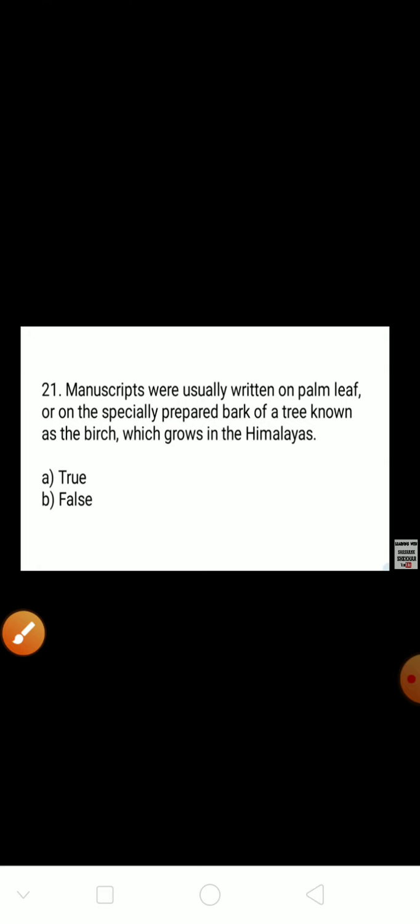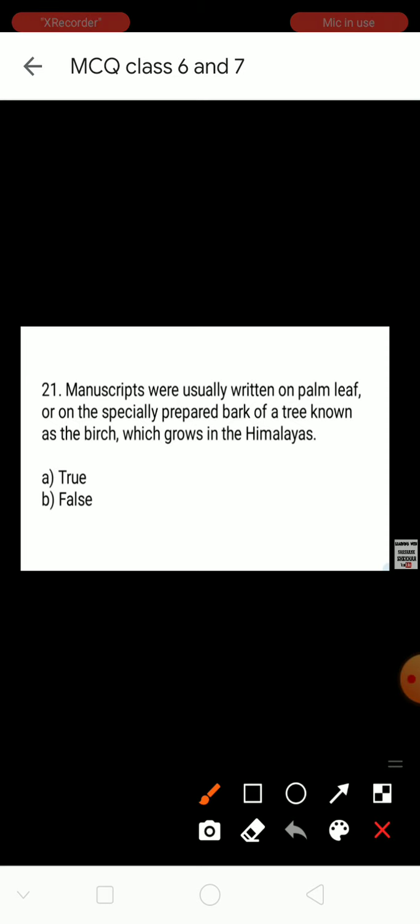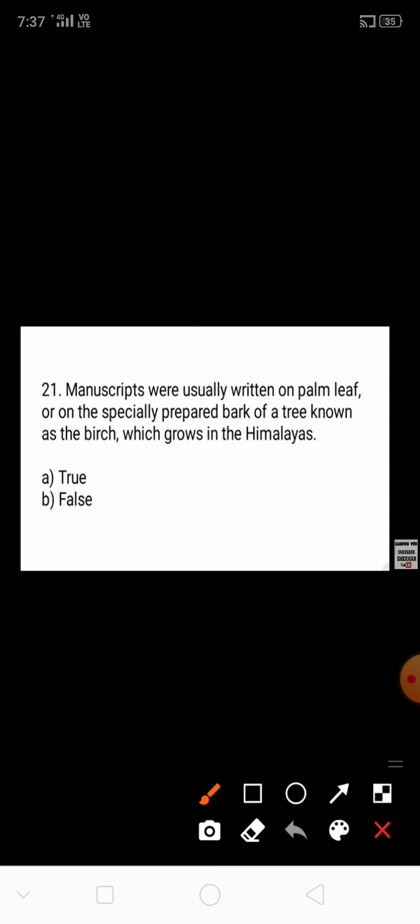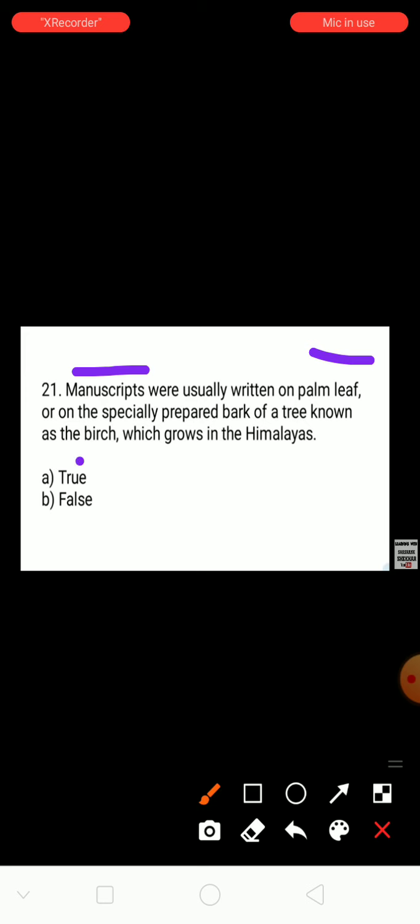Next question, question number 21. Manuscripts were usually written on palm leaf or on the specially prepared bark of a tree known as birch, which grows in the Himalayas. See here, our ancestors wrote manuscripts on palm leaf and birch. Birch is the bark of a tree, and it grows in the Himalayas. So this answer is true.